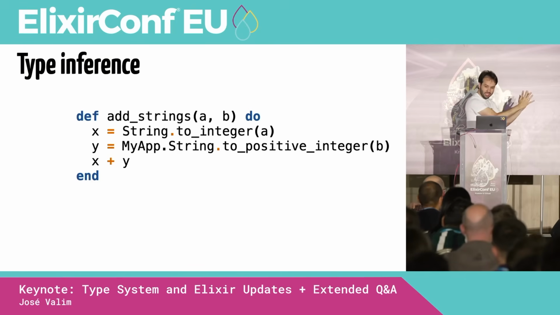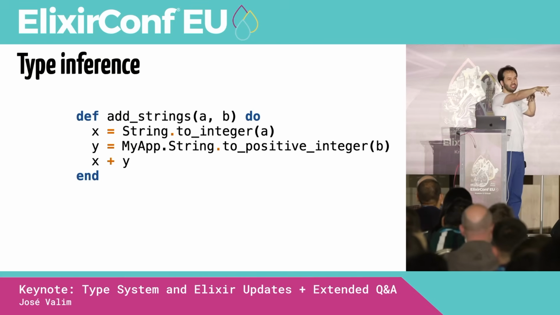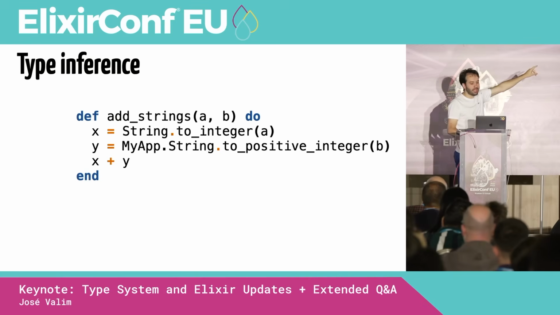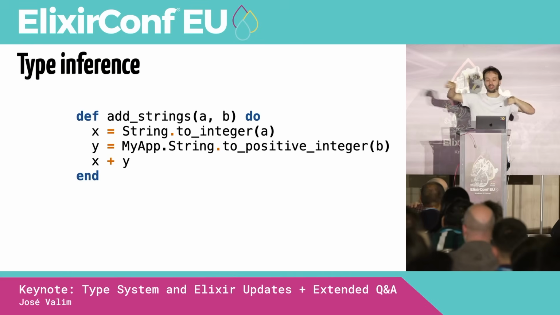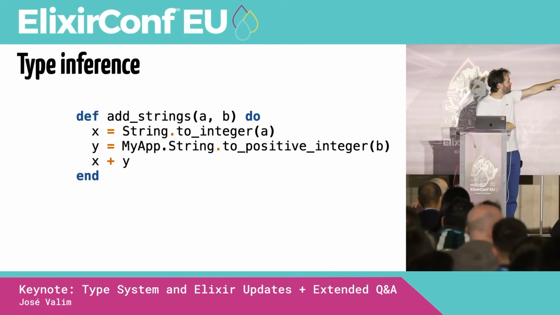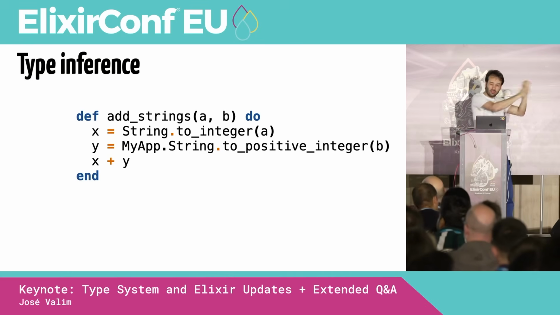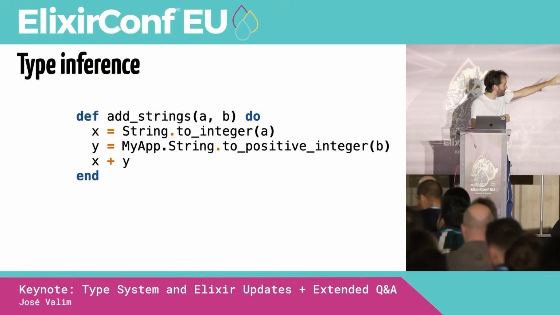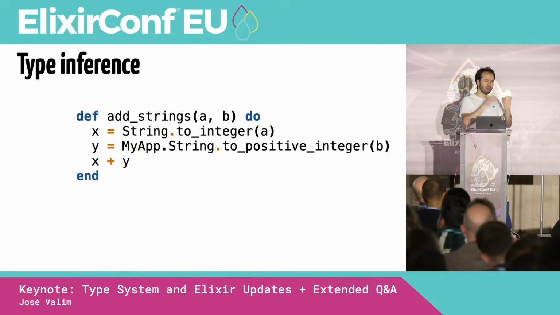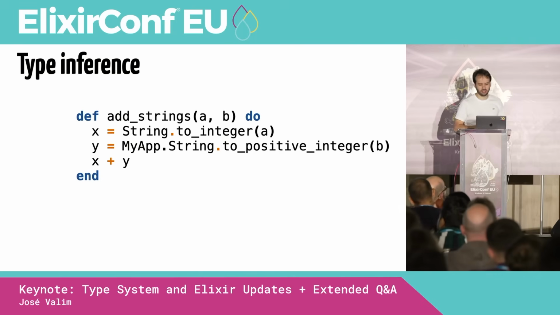So we are back to that same function as before. I just did one tiny change. Can you see this in the back? All right. We have add strings, which receives A and B. It calls string to integer, which we know receives a binary and returns an integer. And it calls my app string to positive integer. It's very similar to string to integer, except that we also check that the number is greater than 0. So it also receives a binary and returns an integer.